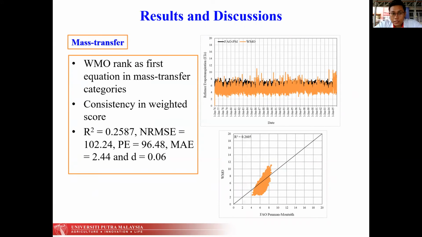Okay, here are my results and discussion. So this is for the mass transfer categories. For mass transfer, WMO ranked first because of the consistency in its weighted score, and also because of the pattern of the PET itself, where the PET result for WMO overlays with the PET result of the reference equation, which is Penman-Monteith. The result for R squared also satisfies the condition: for the best equation, the value of R squared must be between 0.2 to 0.5 to be exact.